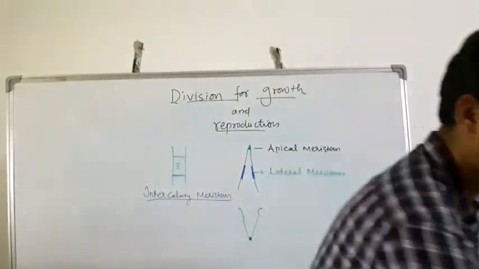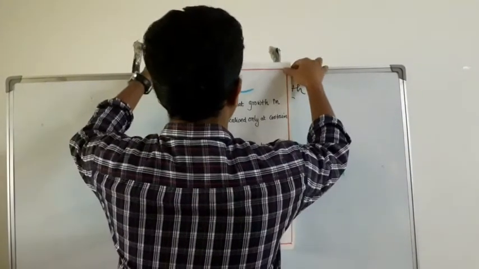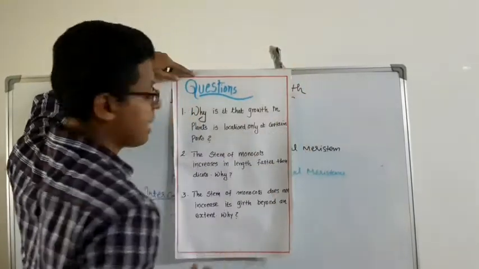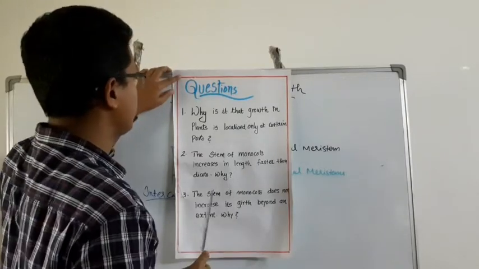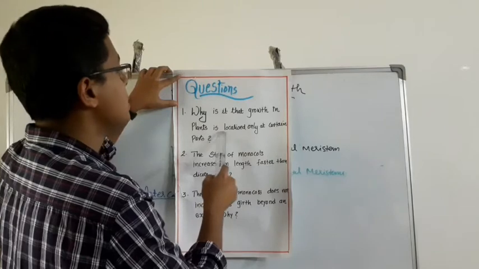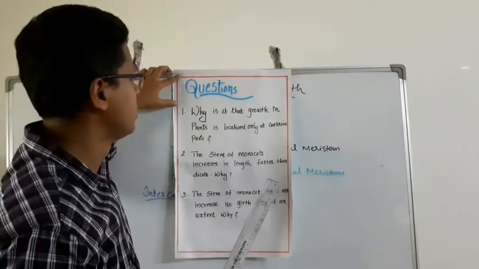So you have to write the following questions in your science diary, so that you can understand the topic quite well. The questions: why is it that the growth in plants is localized only at certain parts?